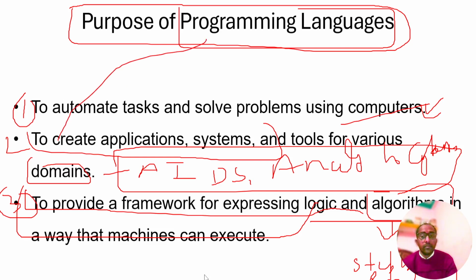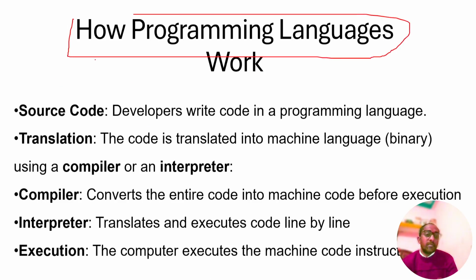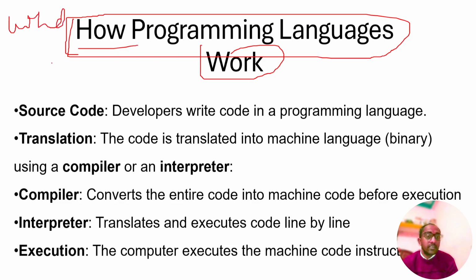How does a programming language work? We have studied the purpose and characteristics, why we need it, and what a programming language is.